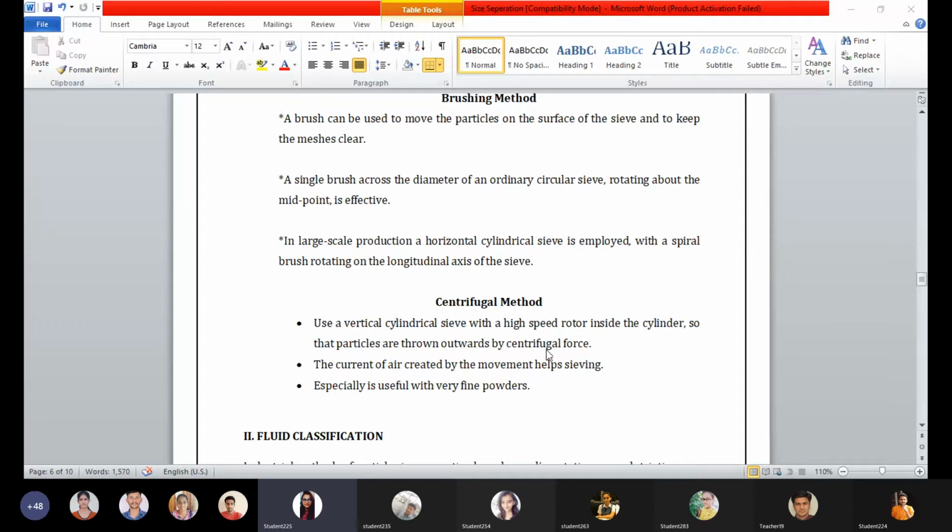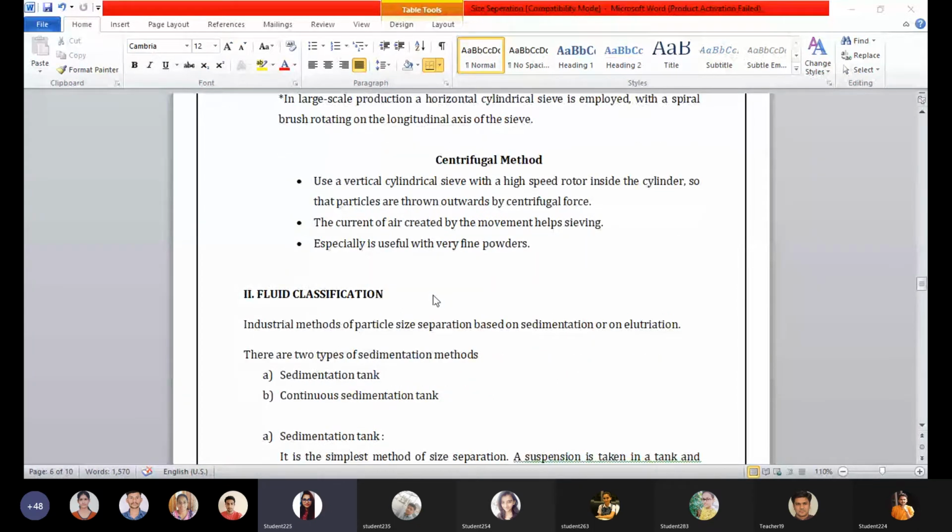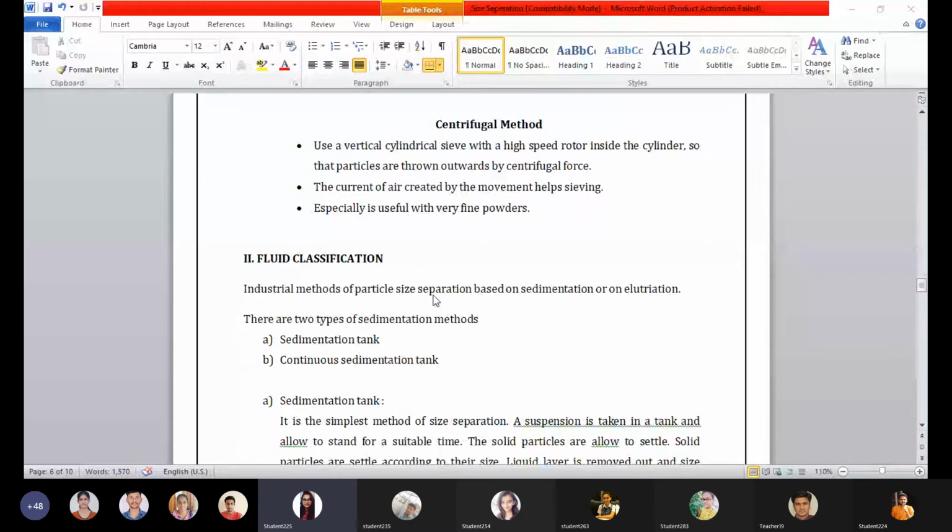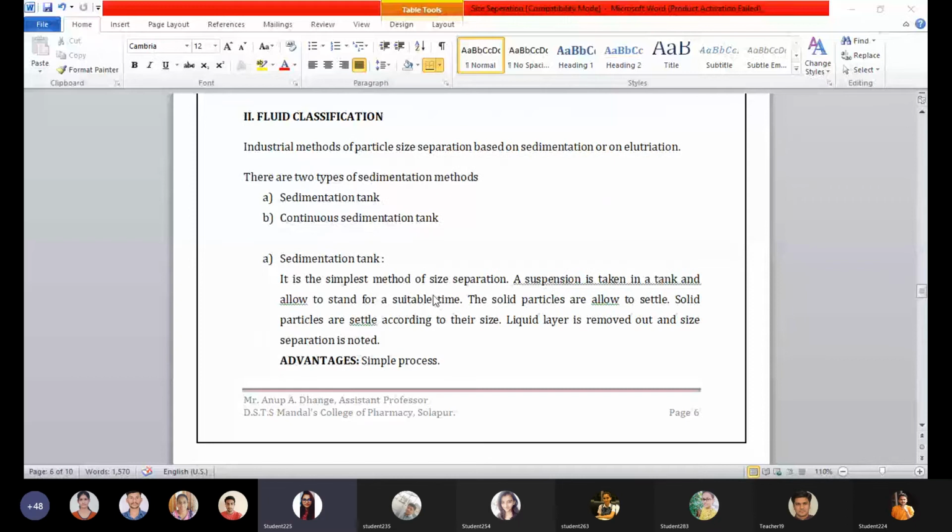So the second mechanical method of separation analysis is fluid classification. It is an industrial method of particle size separation based on sedimentation or elutriation. There are two types of sedimentation methods: sedimentation tank and continuous sedimentation tank.